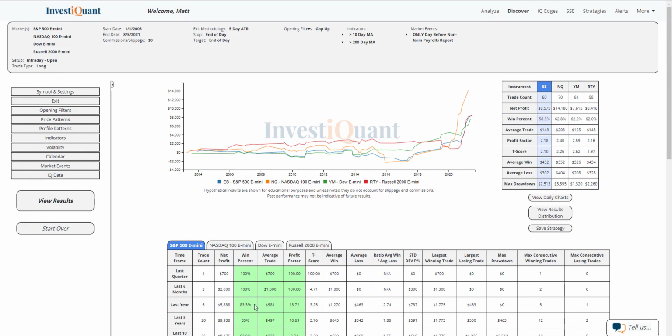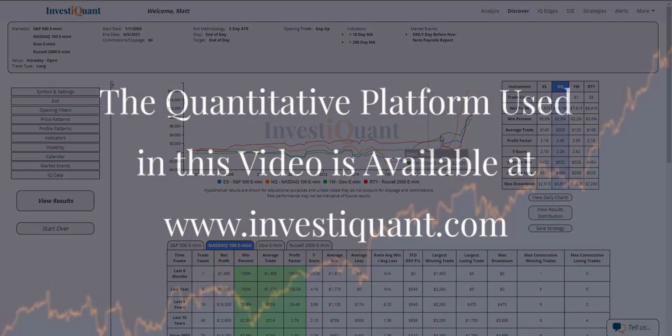You can also see that below here. The last year, looks like 6 samples here, 83% of them have closed higher. For the last 5 years, out of the 20 samples, 85% have closed higher, and that's for the S&P. If we look at the NASDAQ, you can see them change here. But definitely has been fairly bullish here in recent years.